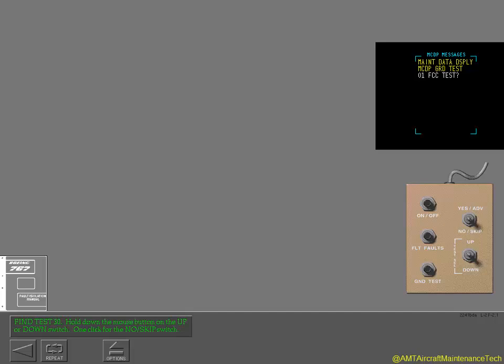Use the remote control panel to advance to and select Test 30. You may use the up, down, or no skip switches.